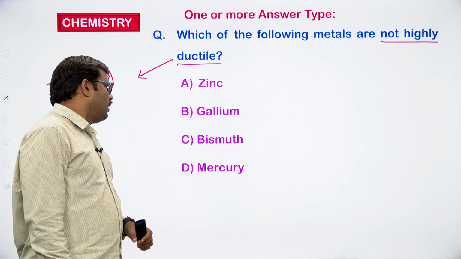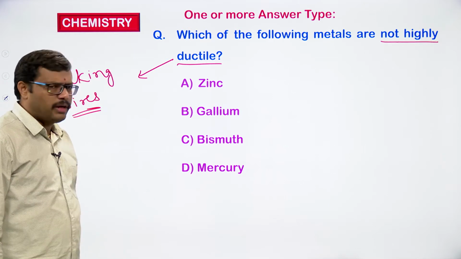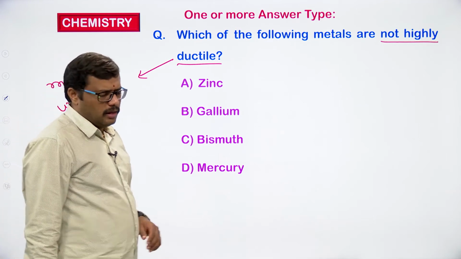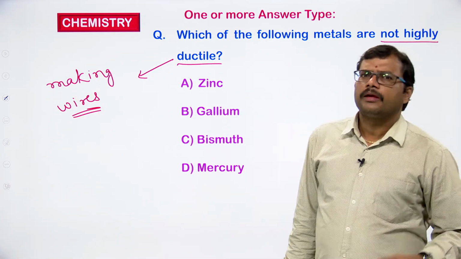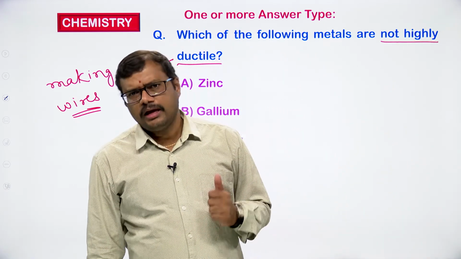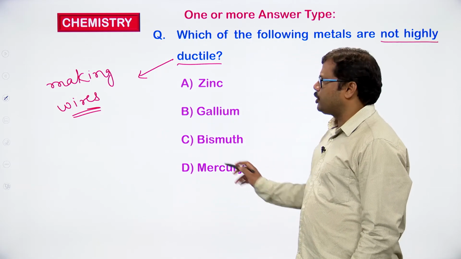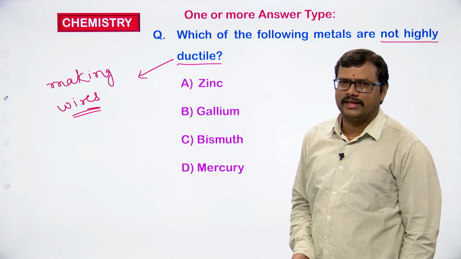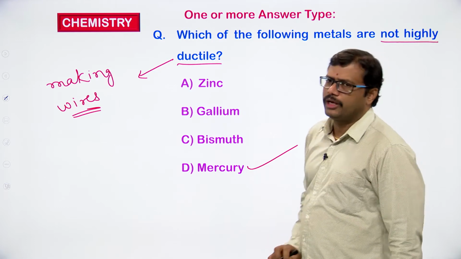If we observe gallium, zinc, bismuth and mercury, all are metals, and we know that all metals in nature exist in solid form except mercury. Mercury is a liquid metal. When mercury is a liquid metal, can we expect it to convert into a wire? No. So we cannot convert mercury into the form of wire. So the correct answer, the first one, is mercury.